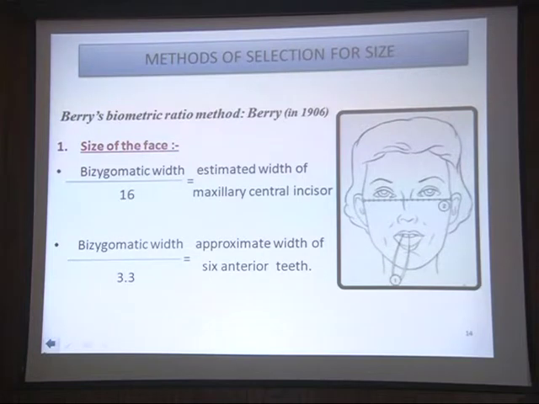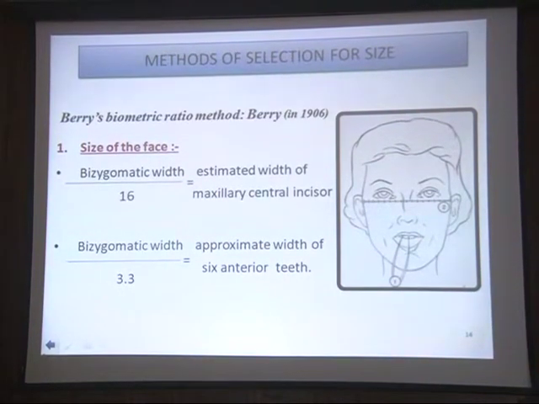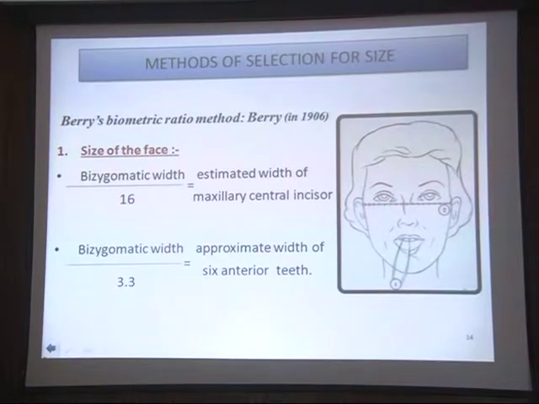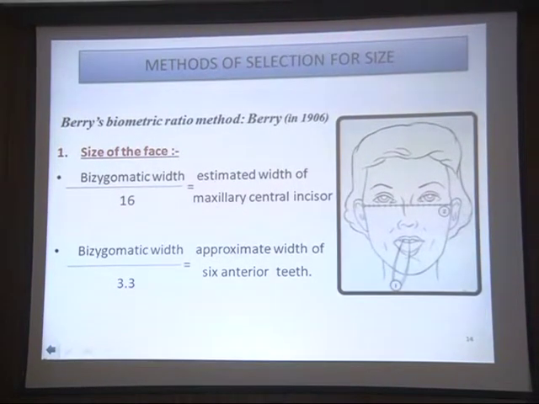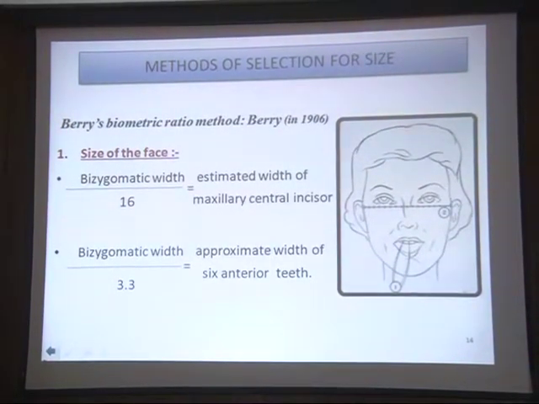Now what are the methods? How to select the mesiodistal width? Berry in 1906 gave the formula. It is called Berry's biometric ratio method. The basis of this formula is the size of the face. So the bizygomatic width divided by 16 gives the estimated width of the maxillary central incisor.